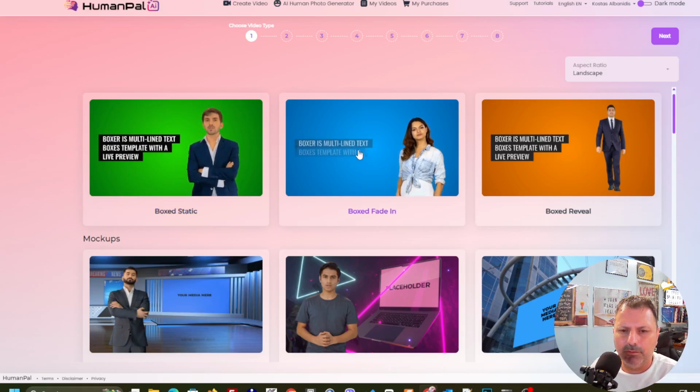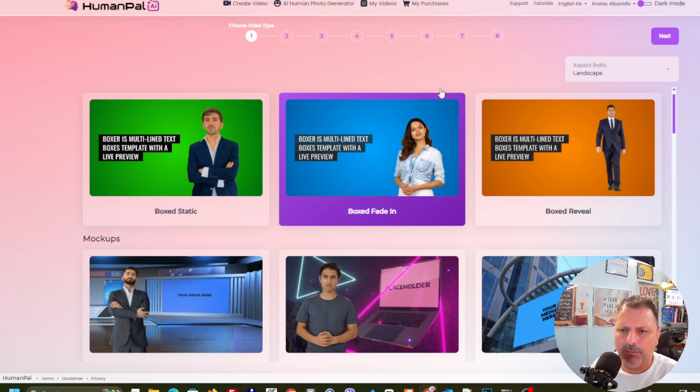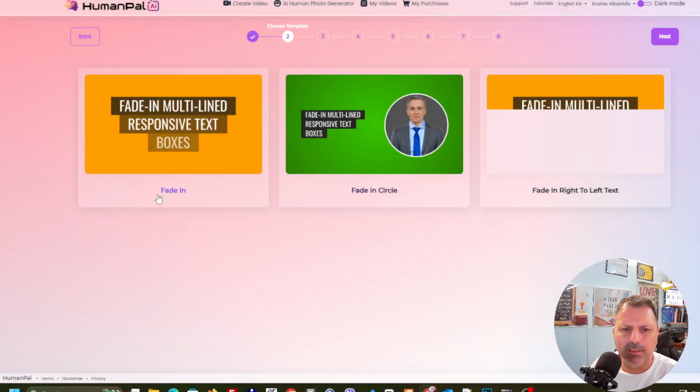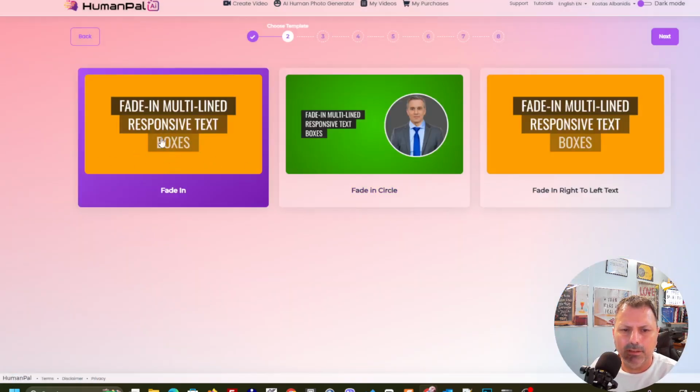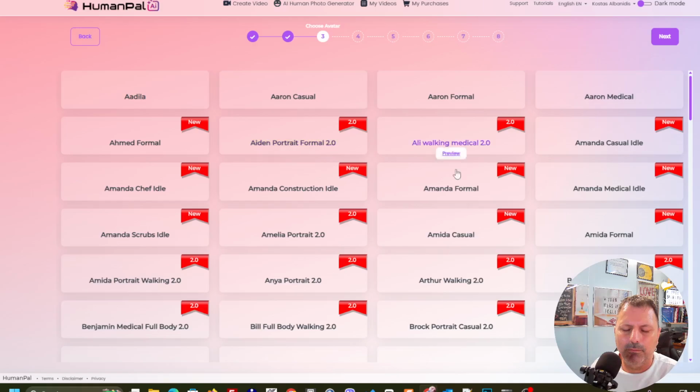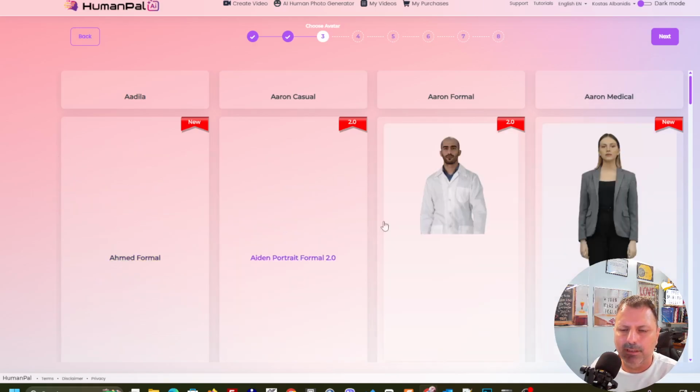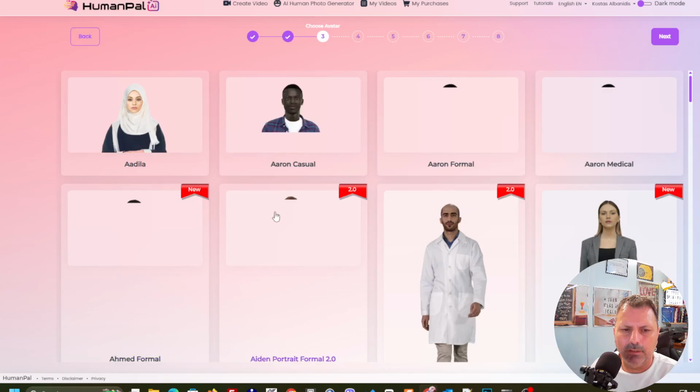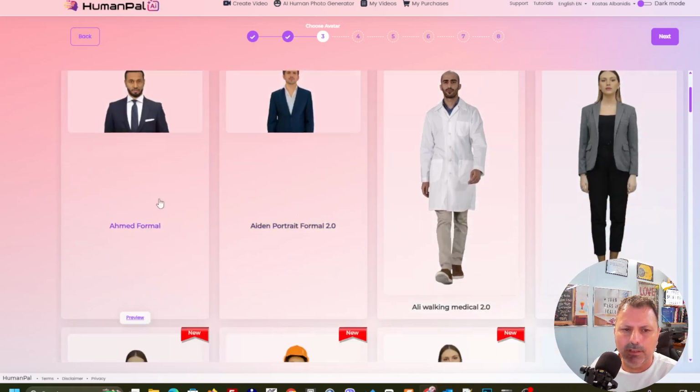Just moving on, let's try this one. I'm gonna just leave it like landscape here. Next, I'm gonna select the way that the captions are gonna show. I'm gonna leave it like fade in, and I'm gonna move over here and select the avatar that's gonna showcase my opportunity. Okay, let's try and select